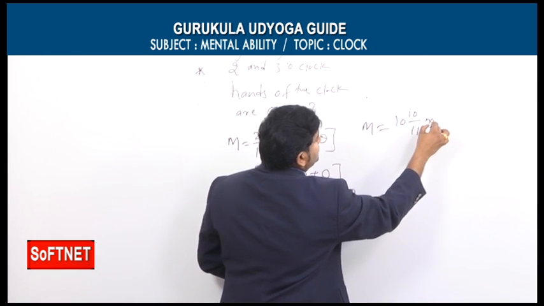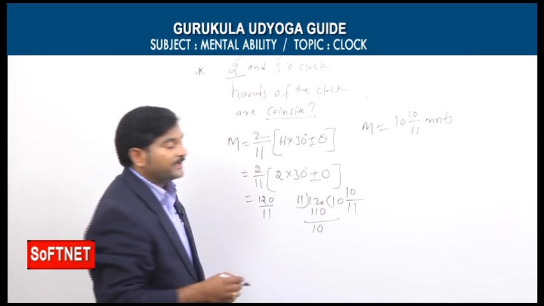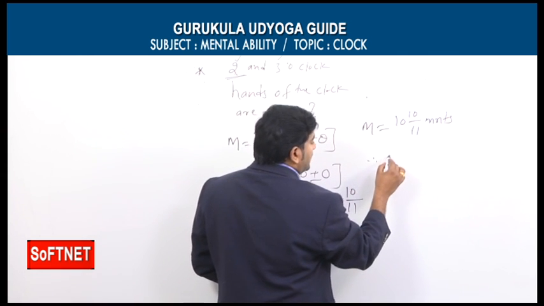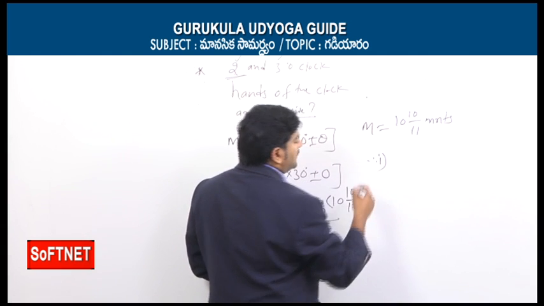But what about our starting hour? Our starting hour is equal to 2 o'clock. That's why the final answer can be written in two ways. So let's say the first way is the normal way.